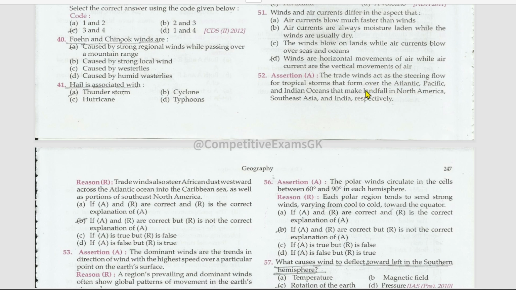that form over the Atlantic, Pacific and Indian Oceans that make landfall in North America, Southeast Asia and India respectively. Right? Trade winds also steer African dust westward across the Atlantic Ocean into the Caribbean Sea, as well as portions of Southeast North America. Reason is also true, but this is not the right explanation for assertion.